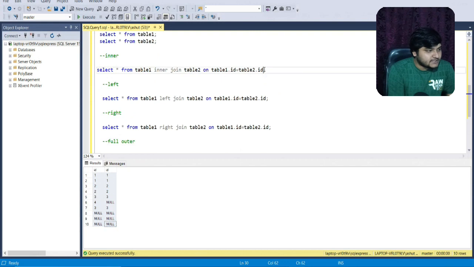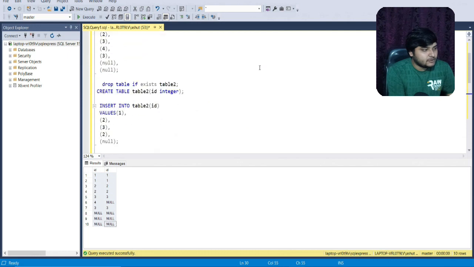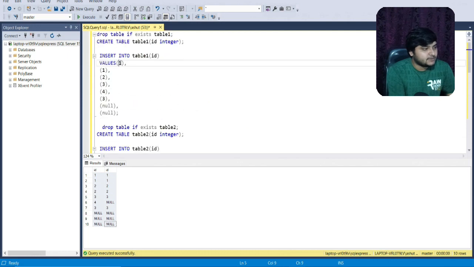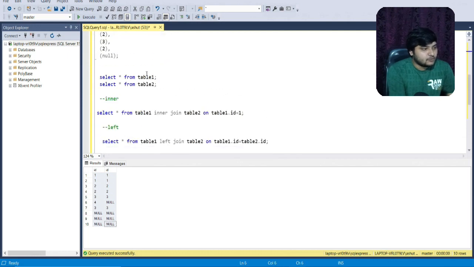So friends, nowadays we are seeing this particular question in interviews, and they would write here: select star from table 1 inner join table 2 on table 1 dot id is equal to 1. So they would just provide table 1 dot id is equal to 1. You can see 1 is coming here. So in these cases, how does the join work? I'll show you by executing this query.